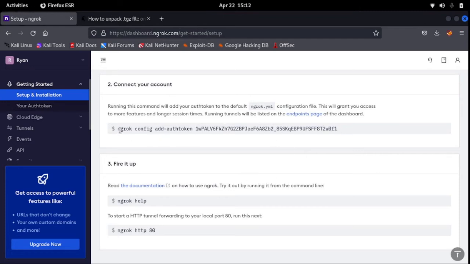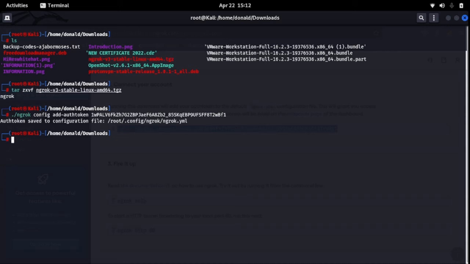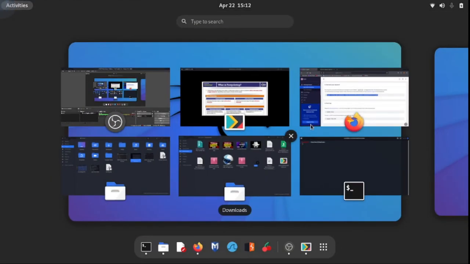All you simply need to do is copy and paste it in your command line. Alright, so you see auth token saved to configuration file. Okay, so we have saved the token there. So we start Ngrok with a simple command.